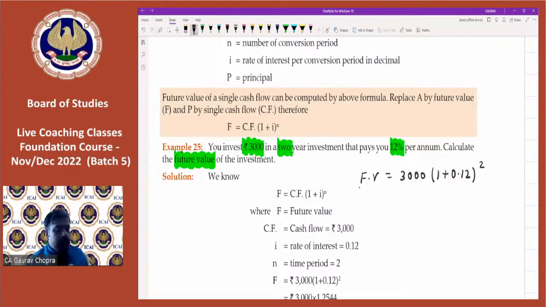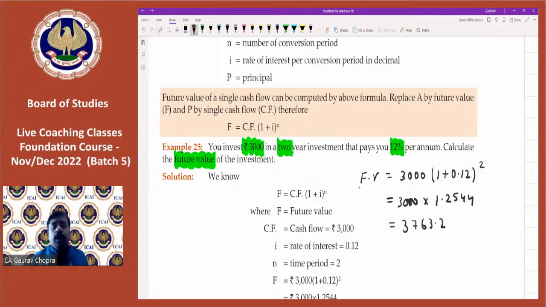So 1.12 multiply and press equal to. So 3,000 multiplied by 1.2544. So now let's multiply and get the result. So we are getting 3,763.2. So this is regarded as future value.